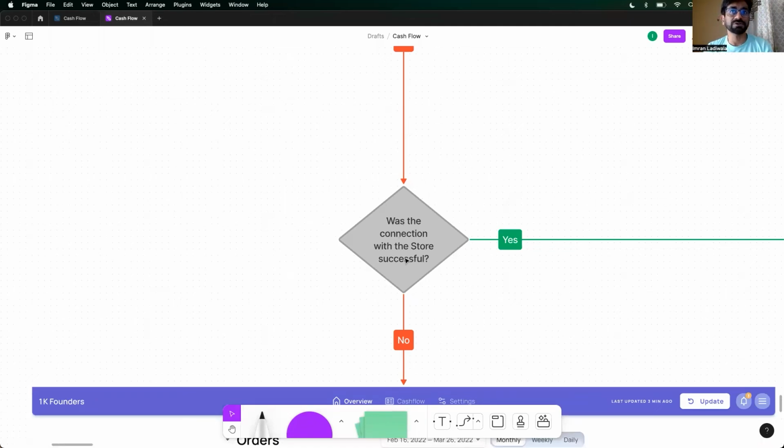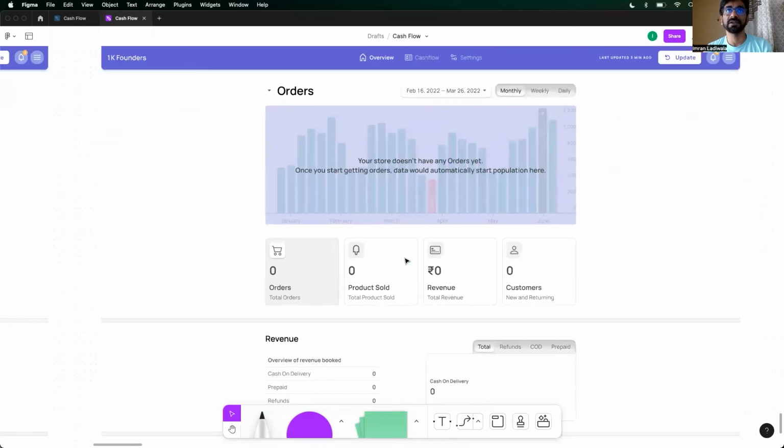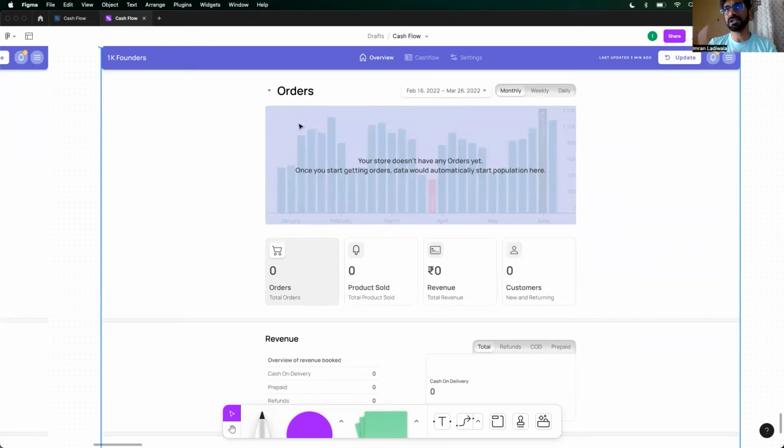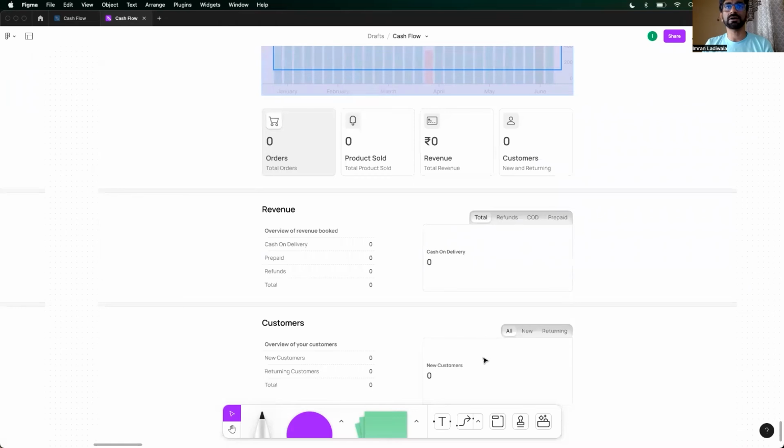Was the connection with the store successful? Yes. That's when the user sees this. This connection was established, but the store doesn't have orders. So what we are doing is showing just a background representation of how your data would actually look, but we are showing the user the text: your store doesn't have any orders yet. Once you start getting orders, data would automatically start populating here. And again, all of your numbers are currently at 0.